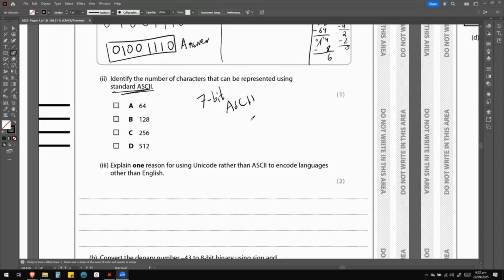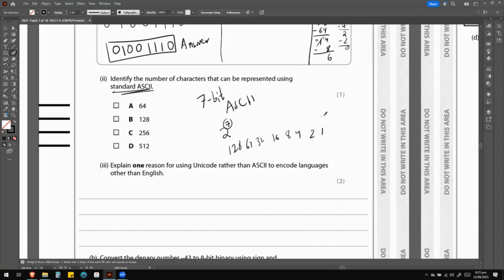So we again started with 7-bit ASCII in the beginning, okay? And 7-bit ASCII basically means that we had 7 bits to represent, so base 2, power 7. That means we have 7 bits to represent information. So basically, if you have a number that has 1, 2, 4, 8, 16, 32, 64, 128. How many bits are these?